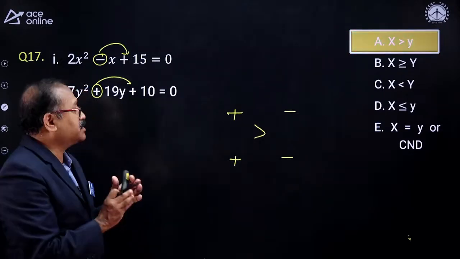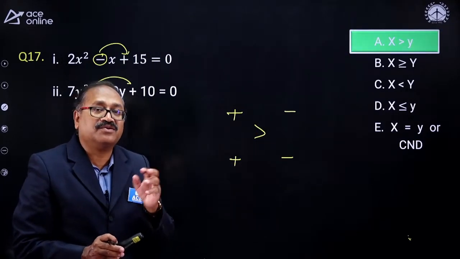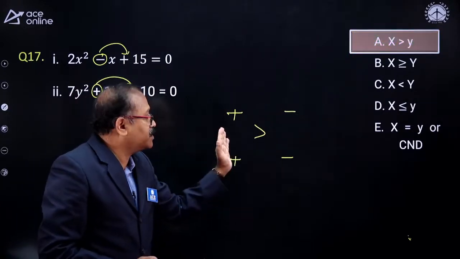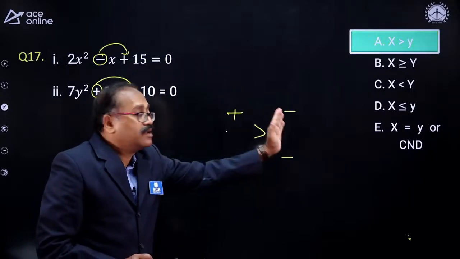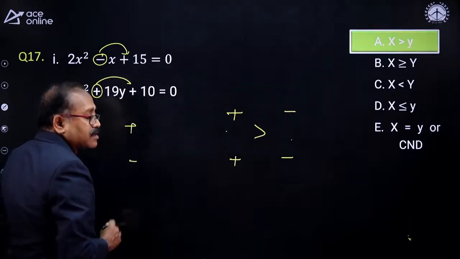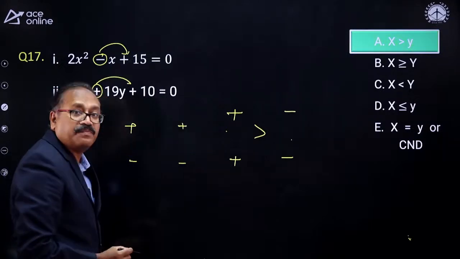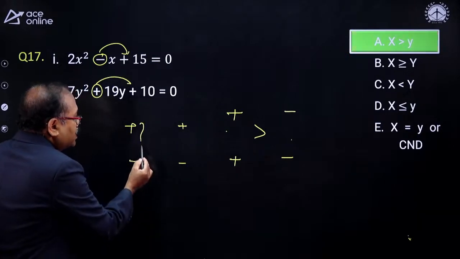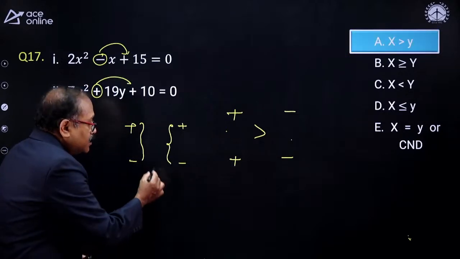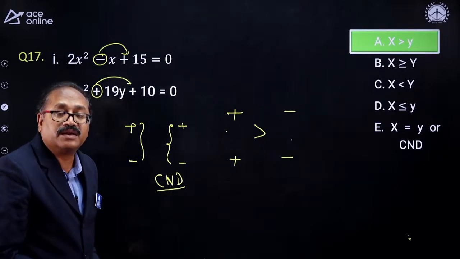So the first thing in the exam is to take the signs. And many a time you will find that one or two questions get fixed by the signs. When both are plus and both are minus here, the first one is greater than the second one. If both are minus and both are plus here, the first one is less than the second one. And if x1 is plus and the other is minus, and y1 is plus or minus and the other one is minus or plus, whenever these two signs are mixed, one plus and the other minus, in that case your answer should always be cannot be determined.